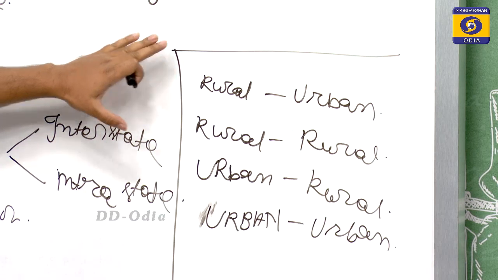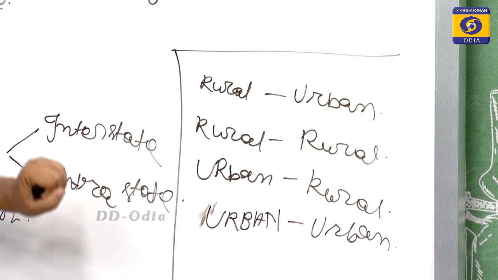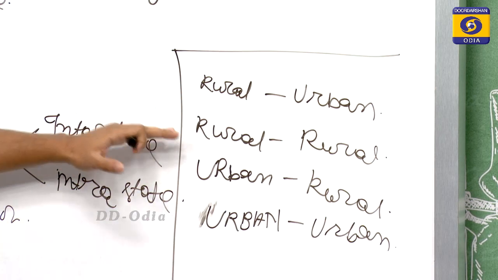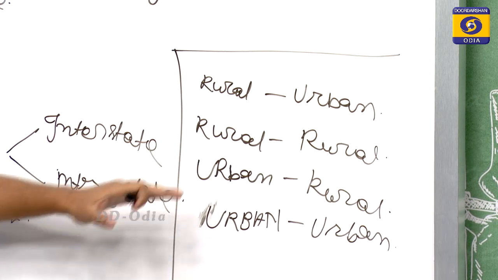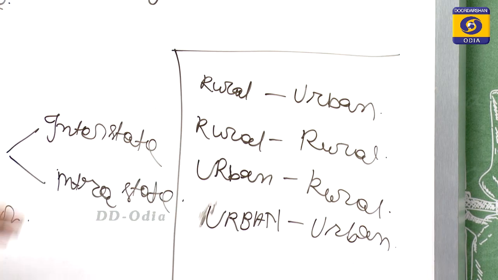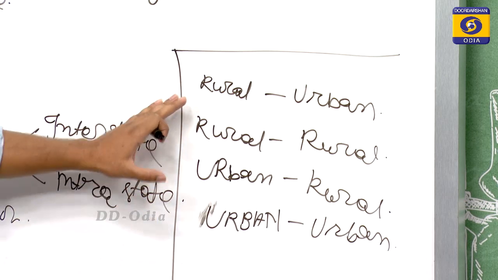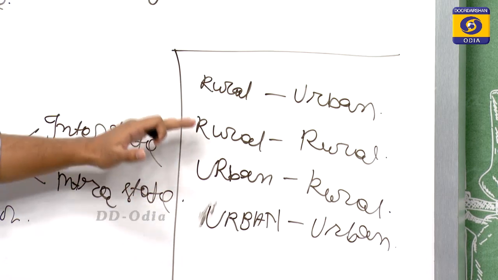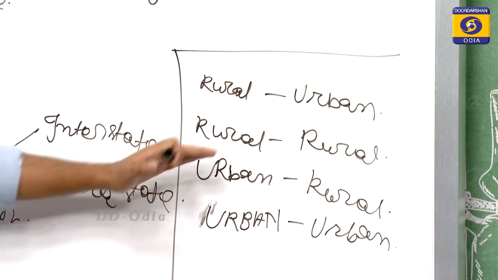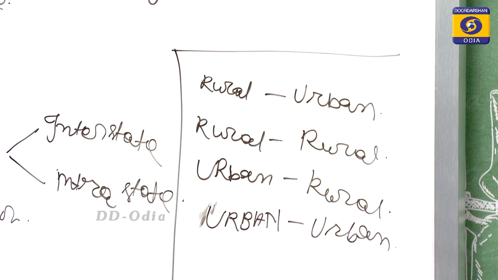In this basis migrations again are of four type, that is rural to urban, rural to rural, urban to rural and urban to urban. Now, let us discuss why these migrations occur and how people move from rural to urban area, rural to rural area, urban to rural area and urban to urban area.